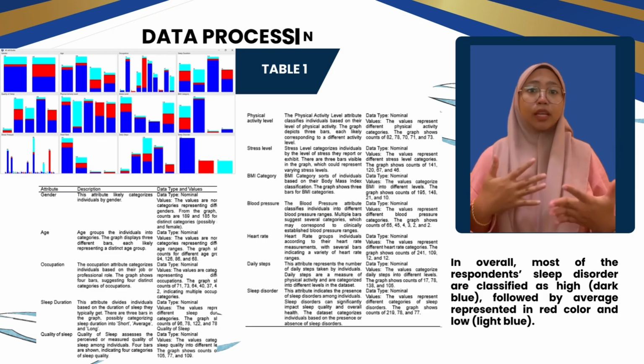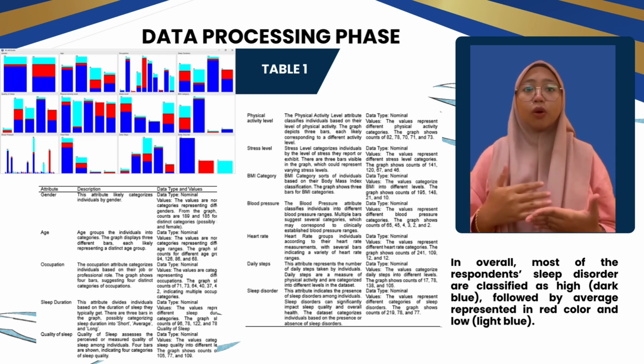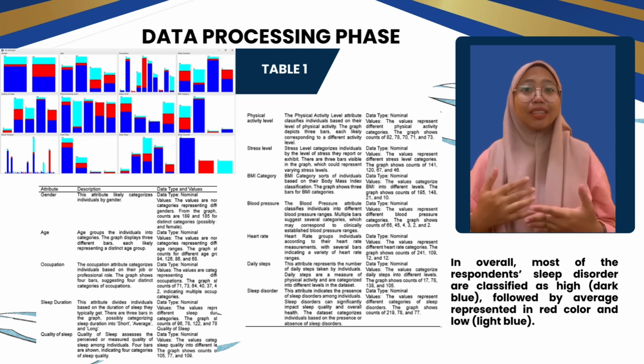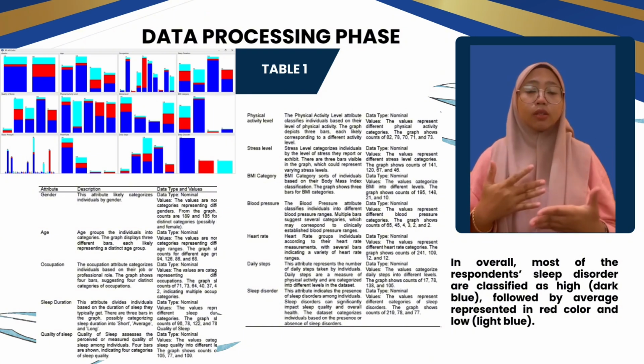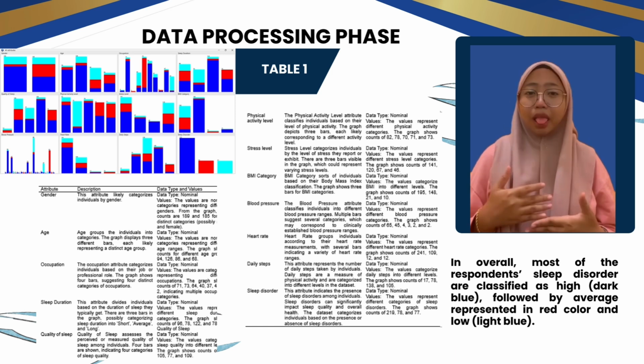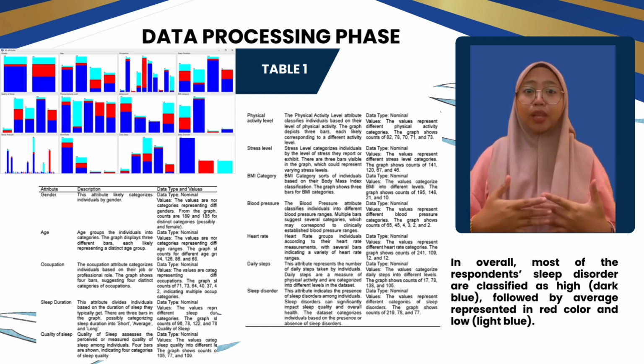So next, I will talk about data processing. The data for this research was collected from the Kaggle sleep health and lifestyle dataset. Initially, the original data consists of numeric values. To enable the association analysis and others, we have transformed the data to nominal data types. Table 1 shows the selected attributes with their possible values.